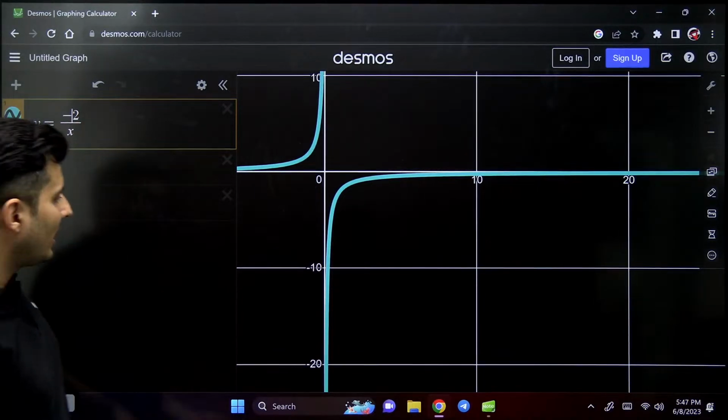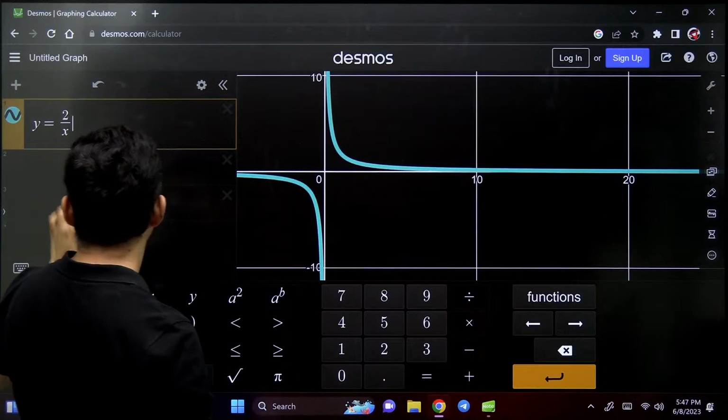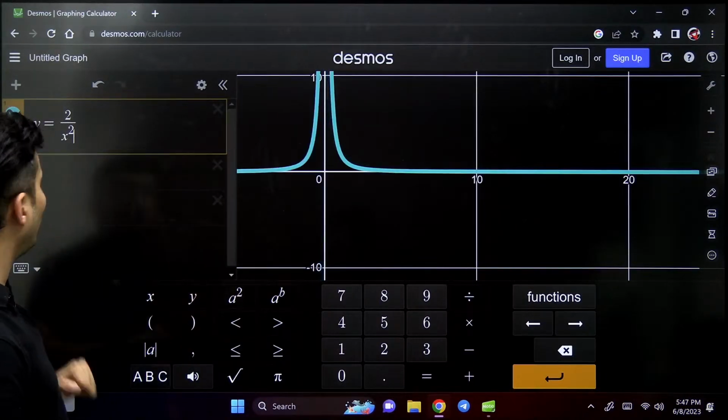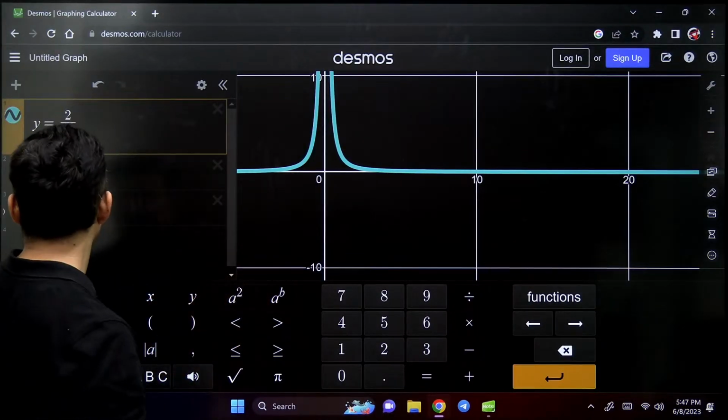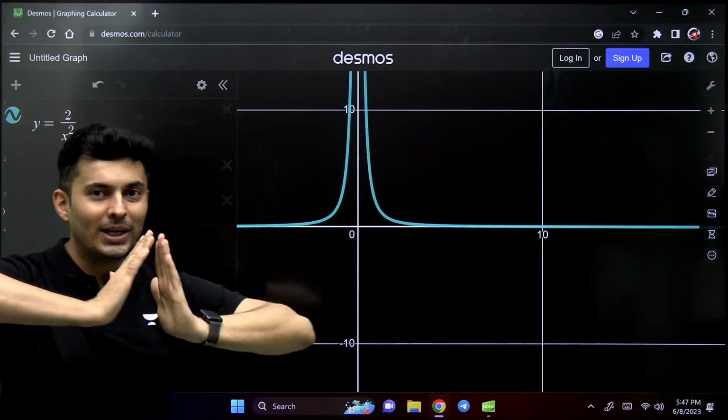I can also try some other things with this. Now I can make this x as x square, and just like I told you, the thank you function, look at this. It's like it is folding hands.